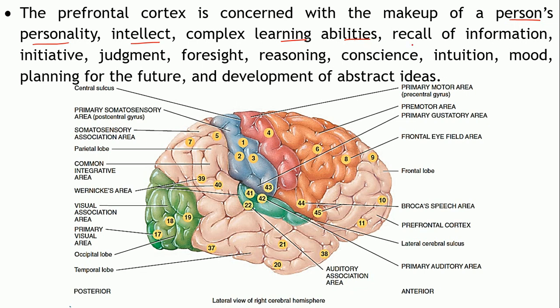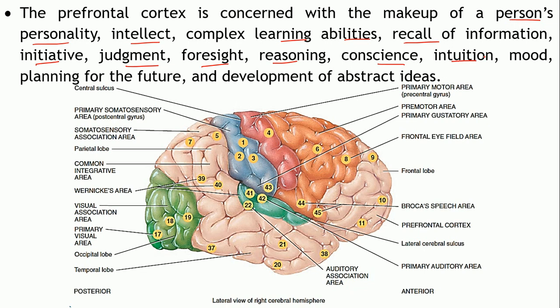Or to recall some information, all cannot recall the information in a similar way, or to take initiative or judgment about something, or the foresight, that is to imagine something which may happen in future, or reasoning out something, or conscience, that is behaving in an appropriate manner and knowing what is correct and wrong.